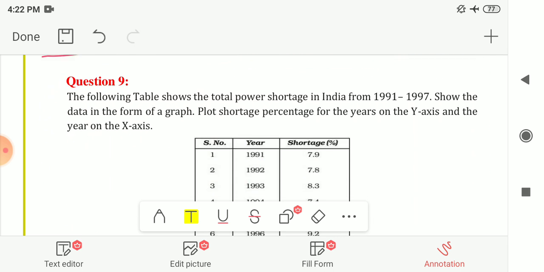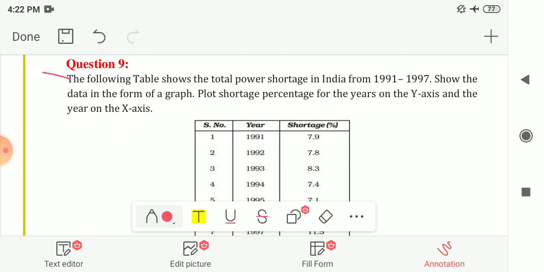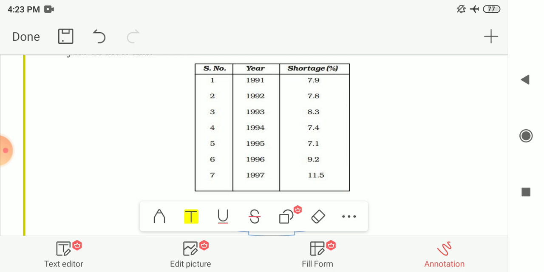Now next question number 9. The following table shows the total power shortage in India from 1991 to 1997. How much shortage of power is there in our country? So show the data in the form of a graph and plot shortage percentage for the years on the y-axis and the year on the x-axis. On the y-axis you have to show the percentage, and on the x-axis you have to show the year. Here the table is given to you.